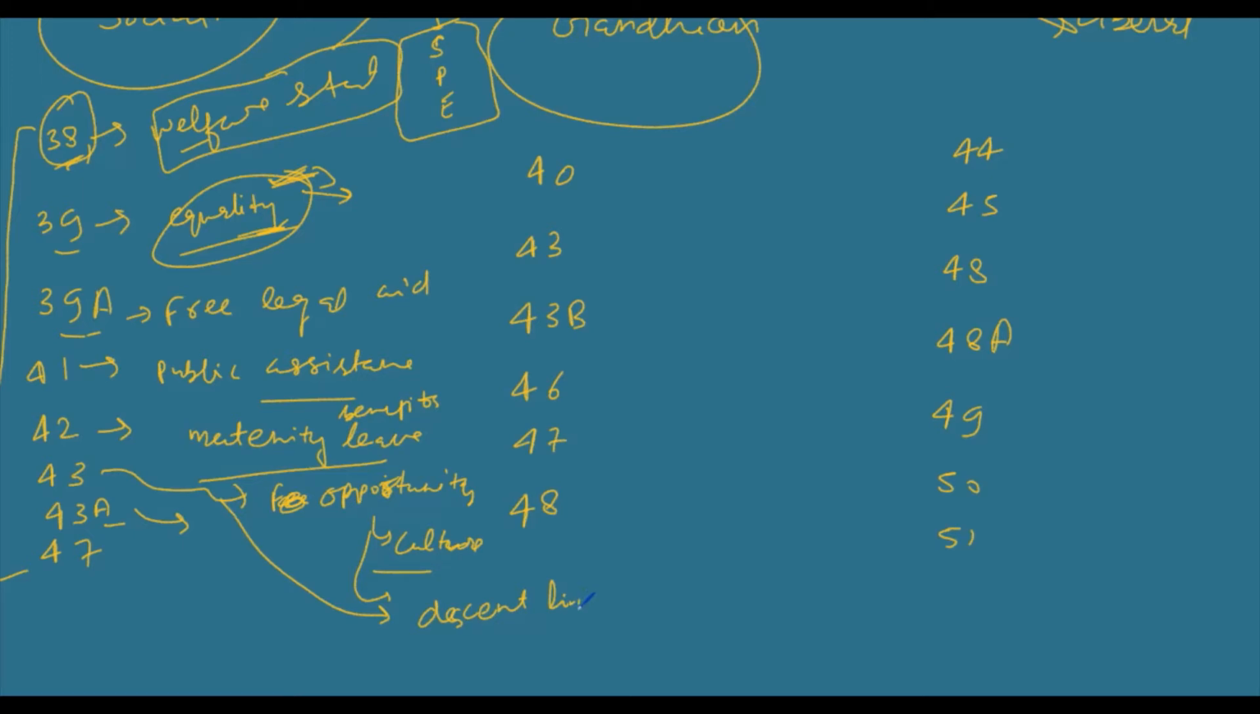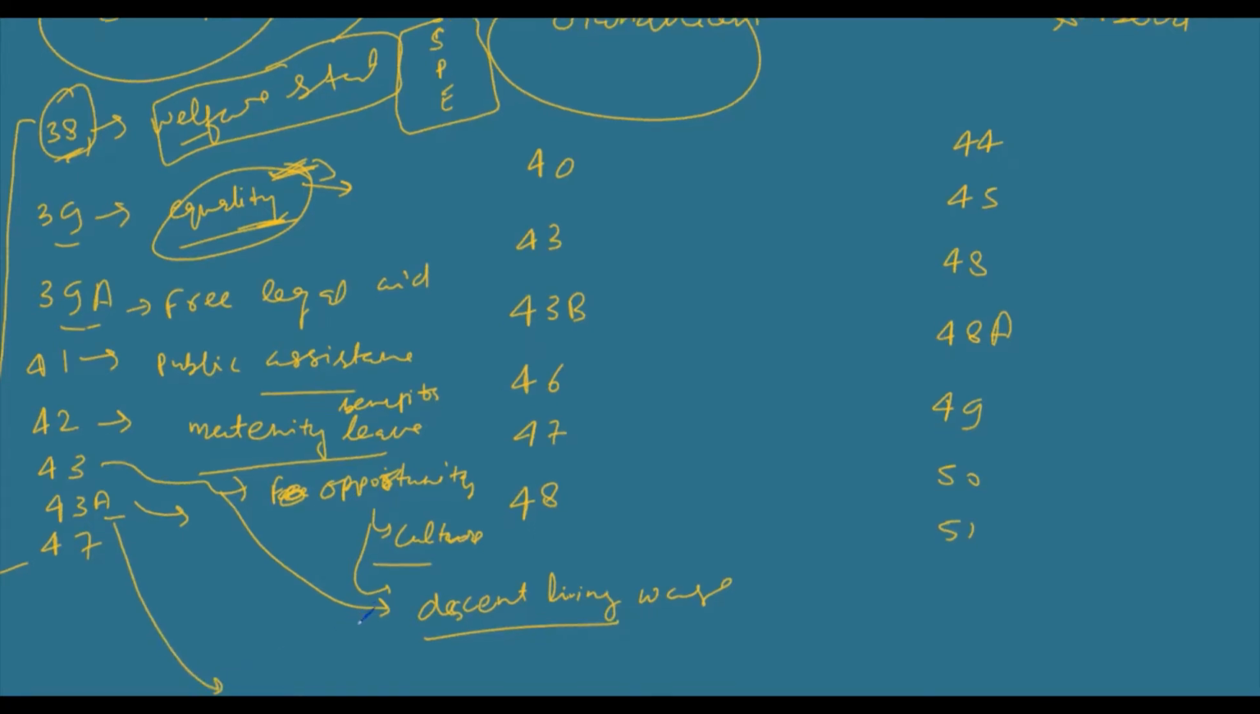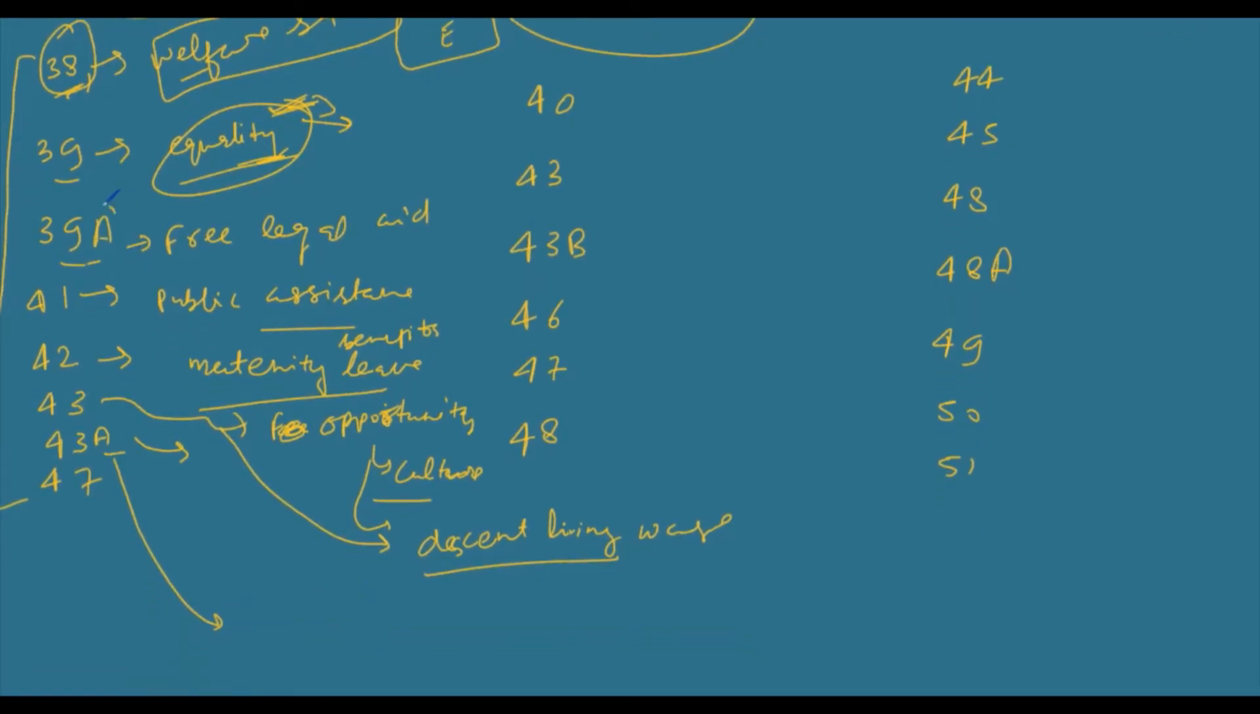Article 43A was not earlier part of the directive principles of state policy. Also these two were added through the 42nd Constitutional Amendment Act of 1976. This deals with participation in management, workers' participation in management, or you can simply say workers' participation. It will help you in recalling.